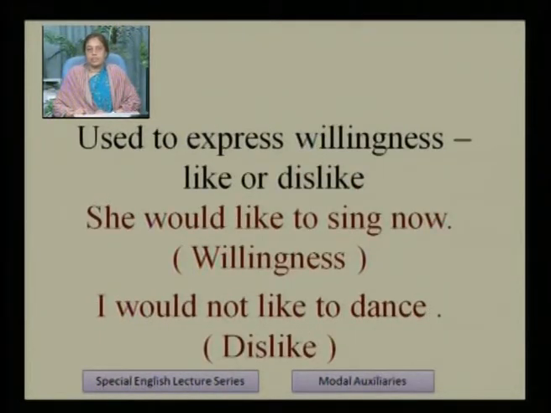Would is used to express willingness, likes or dislikes. She would like to sing now. This shows willingness. I would not like to dance. If we see these examples, then it will be clear. She would like to sing now. This shows likeness or willingness. I would not like to dance. Dislike. These are the sentences in which we can use would. In the first sentence, it expresses willingness. In sentence 2, it expresses dislike.